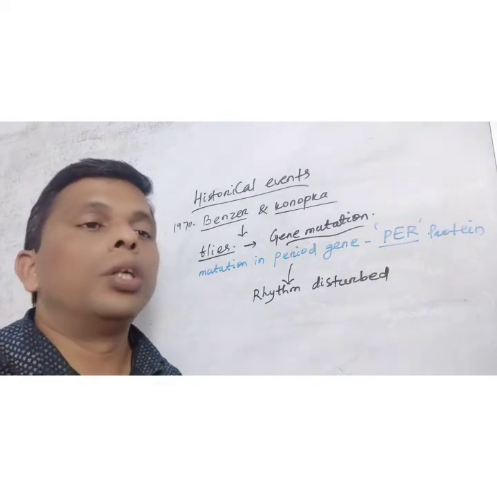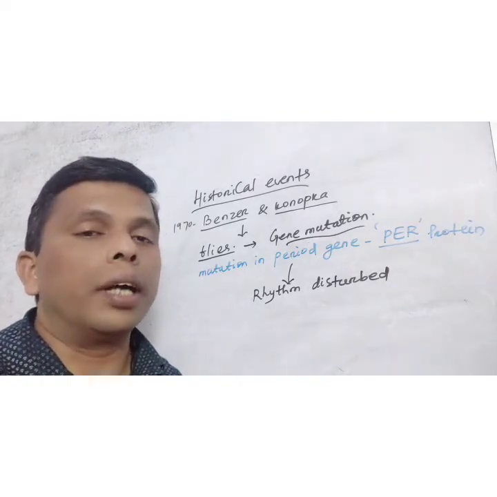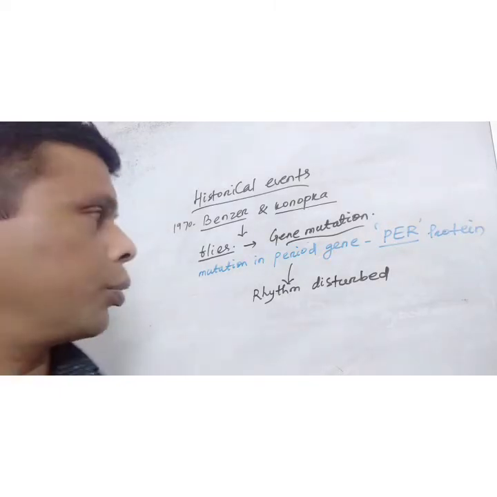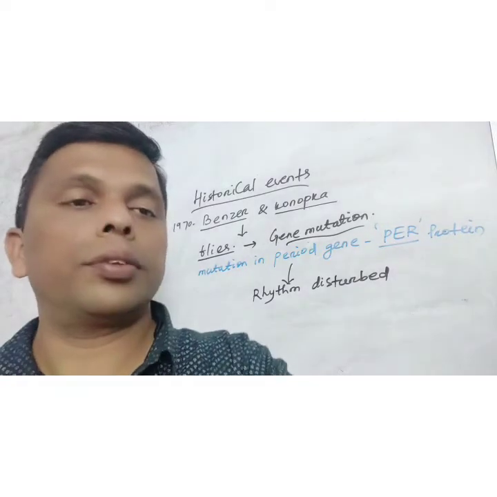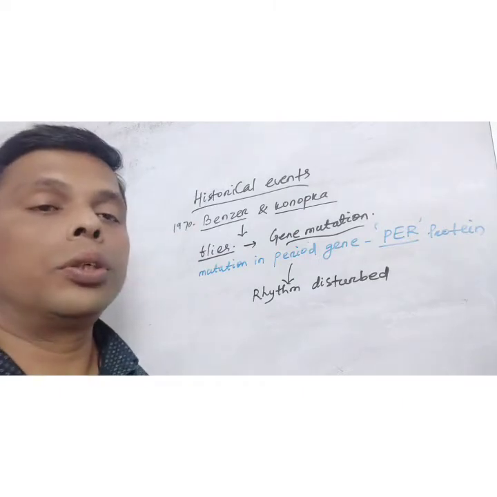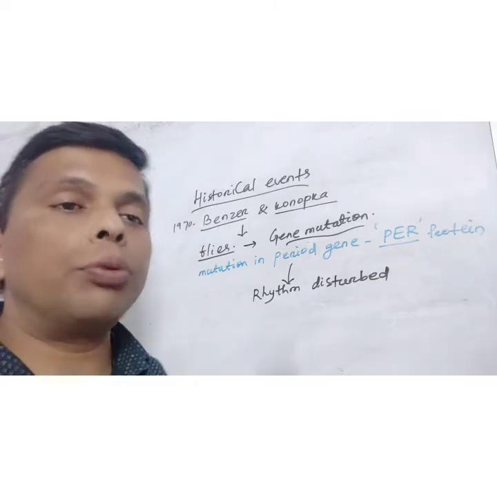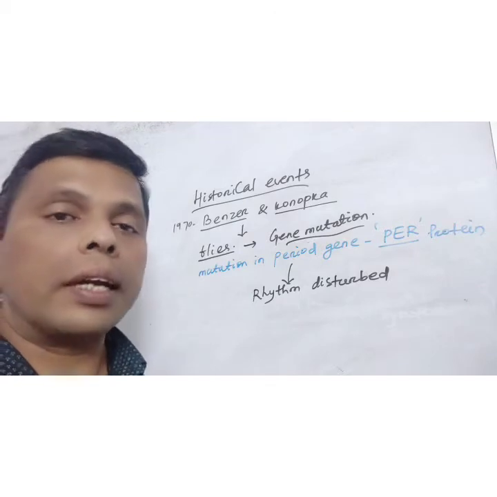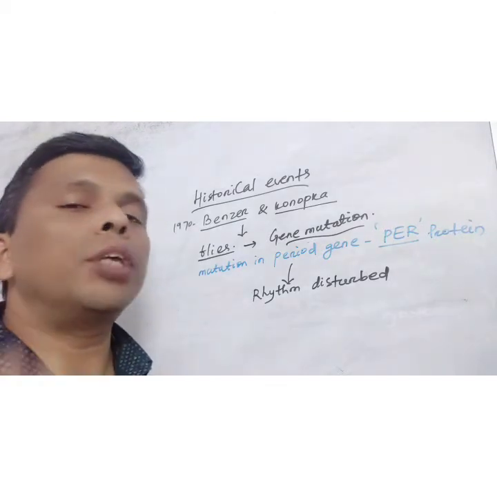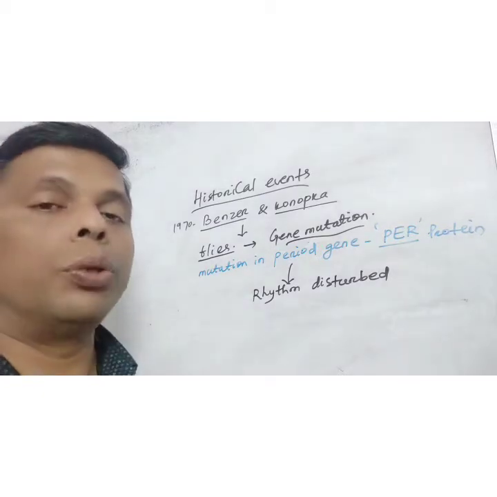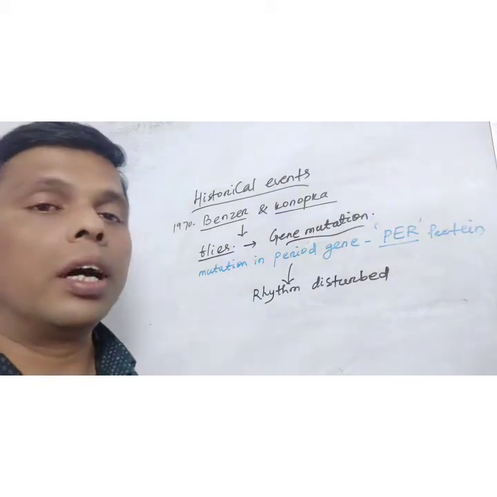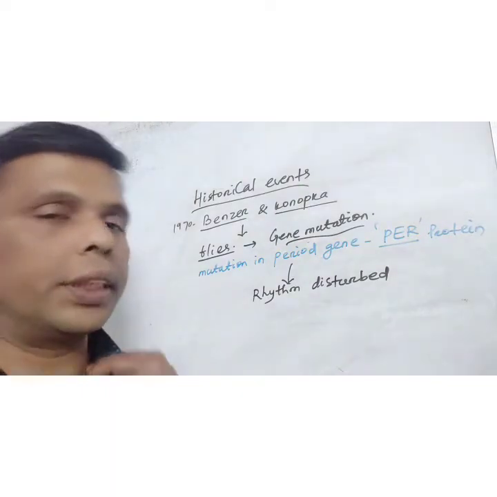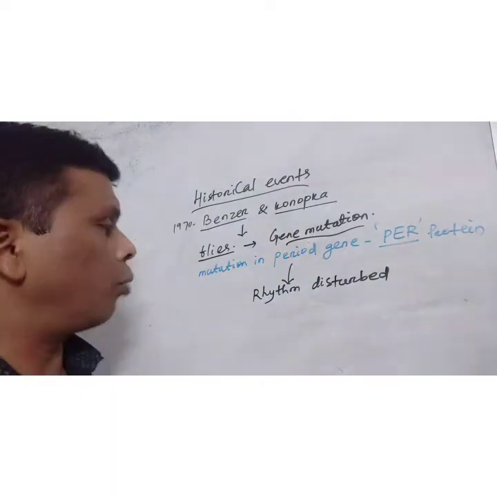So after that, other experiments were carried out. After this event, they started searching the molecular genetics, which is the real molecule causing chronobiological events. They started searching for the molecular events.